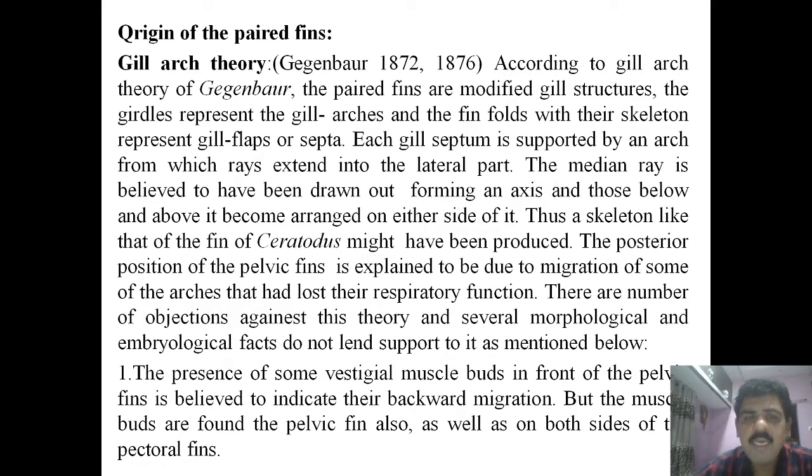Each gill septum is supported by a gill arch from which rays extend into the lateral parts. The median ray is believed to have been drawn out forming an axis, and those below and above it become arranged on either side.